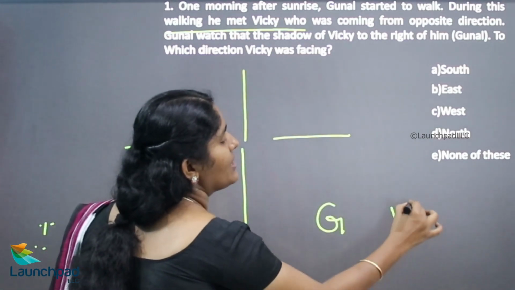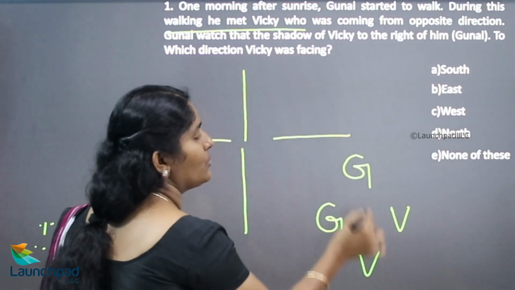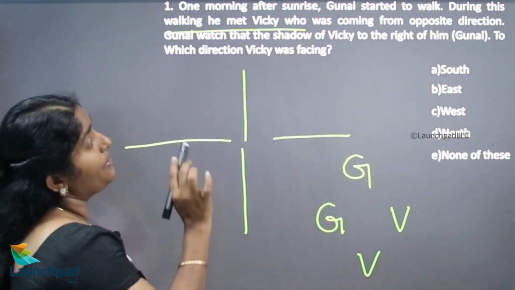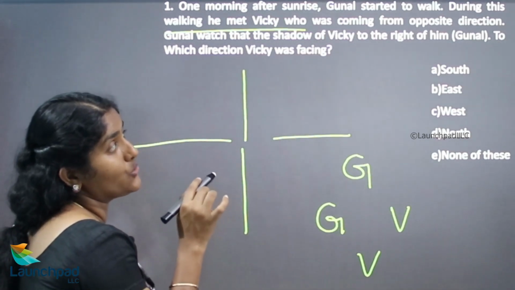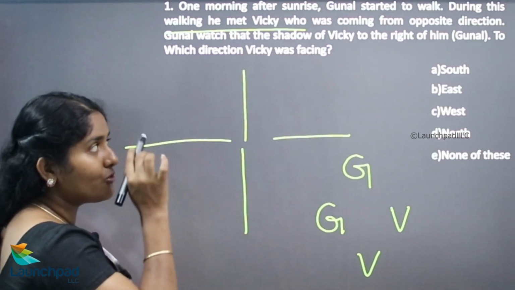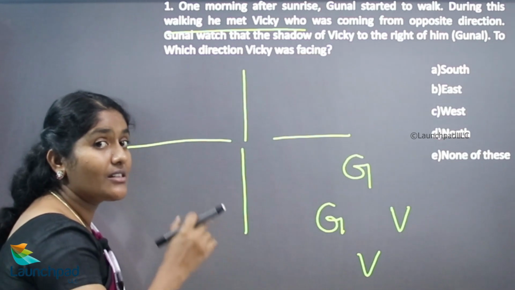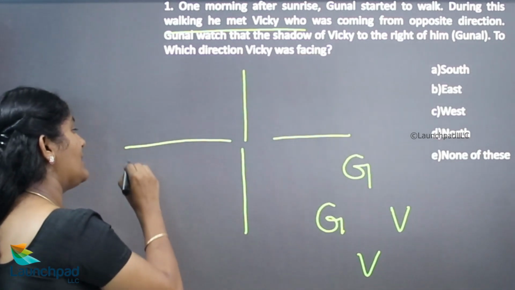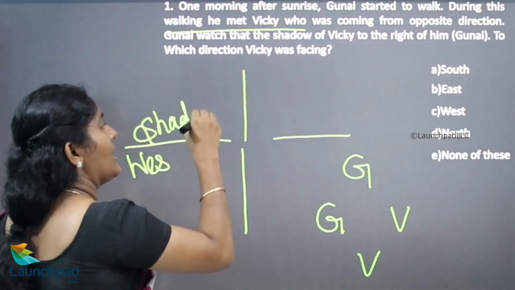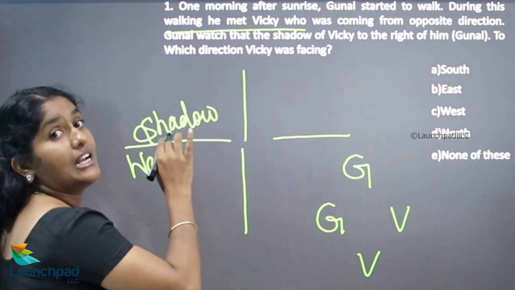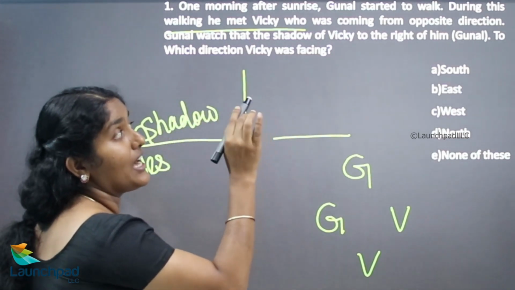Gunal and Vicky meet like this, in opposite directions. Now, Gunal watched that the shadow of Vicky was to the right of him. Him means Gunal. Wherever the person is walking, morning time means the shadow of an object will appear in the west. Imagine the shadow will be here. This shadow was exactly to the right of Gunal.